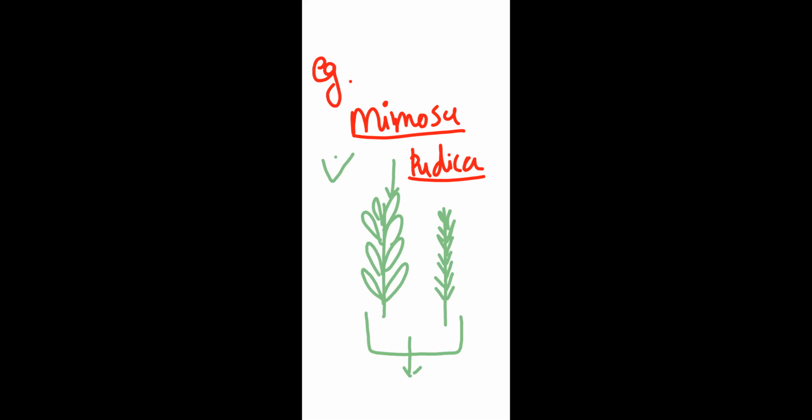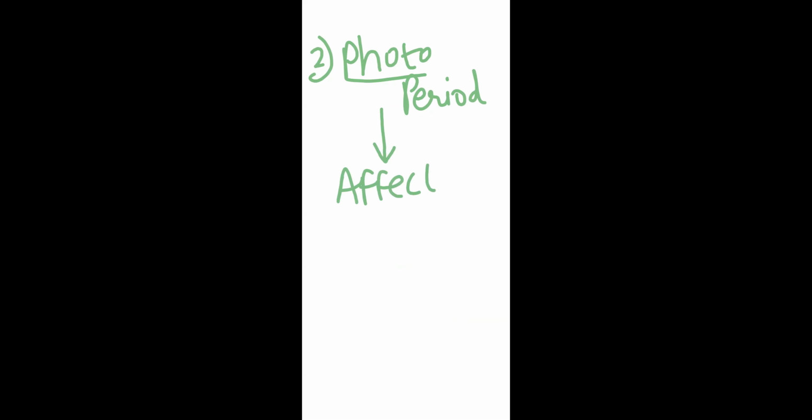Next thing, second point, photo period. Photo meaning light. Okay, photo meaning what? Light. Duration of availability of light period. This one affects reproduction in seasonal breeders.